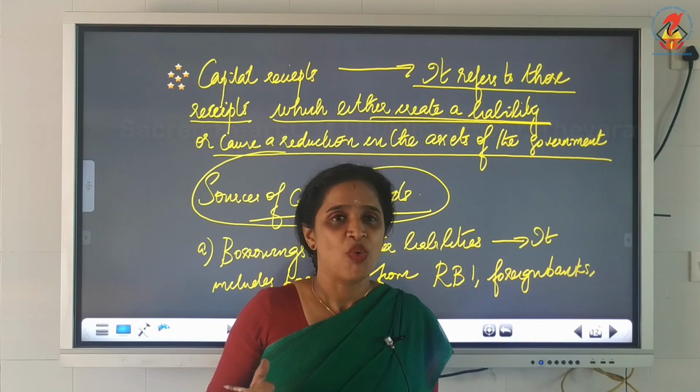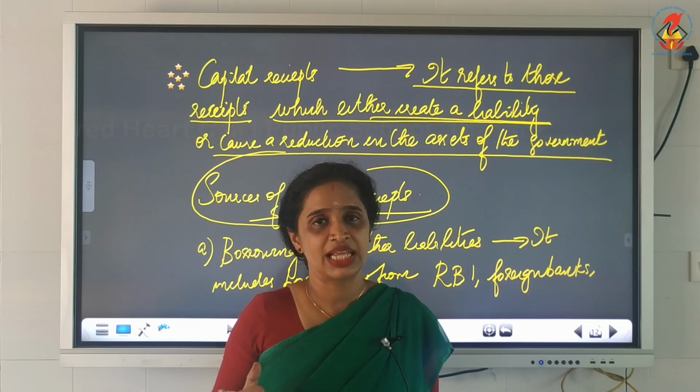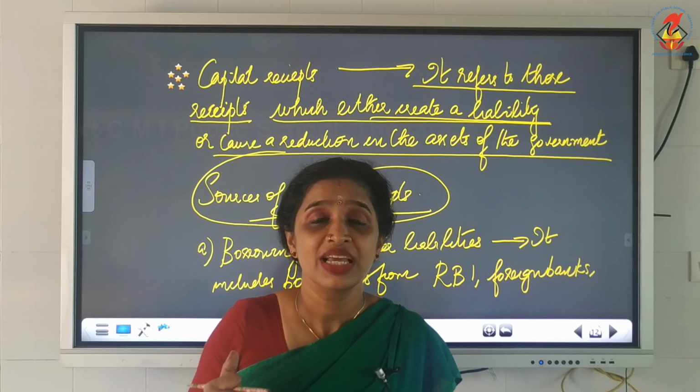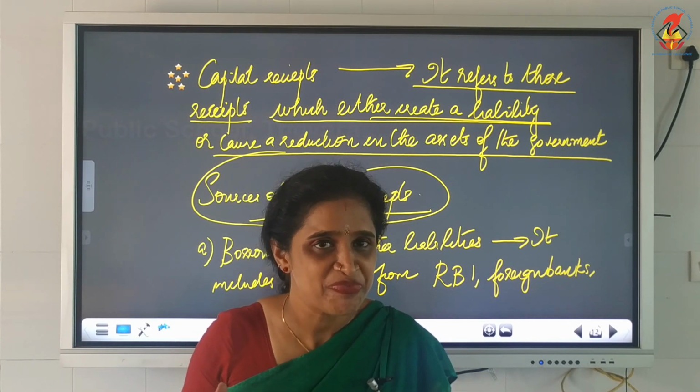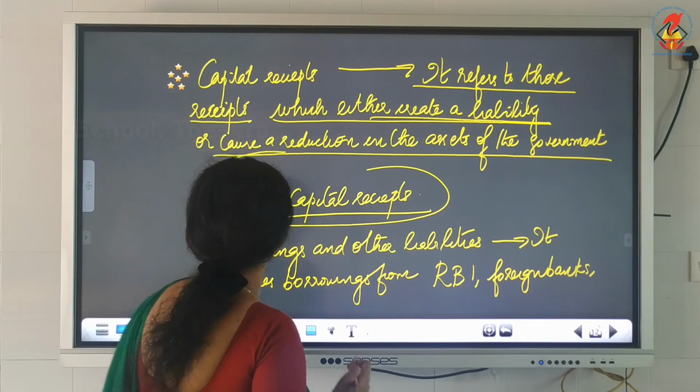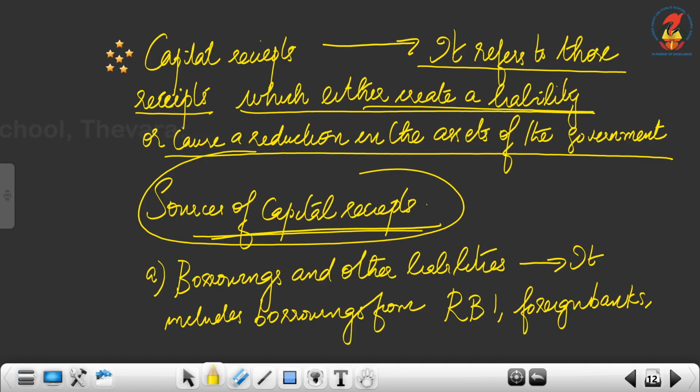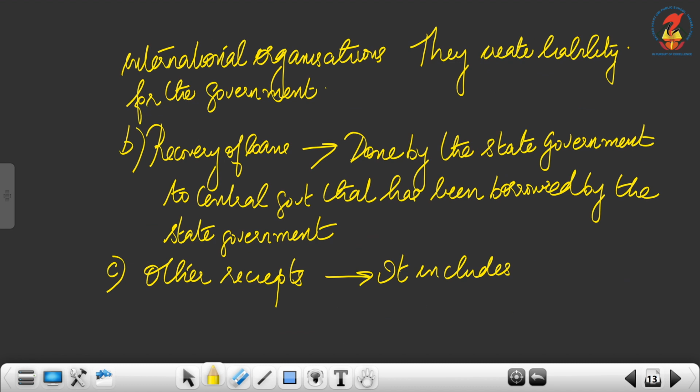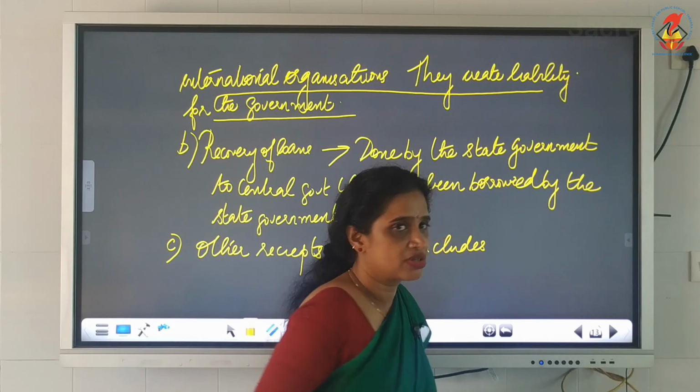Let us see what kind of inflow of money does this. The first source of capital receipts is borrowings and other liabilities. It includes borrowings from RBI, foreign banks, international organizations, etc. They create liability for the government.